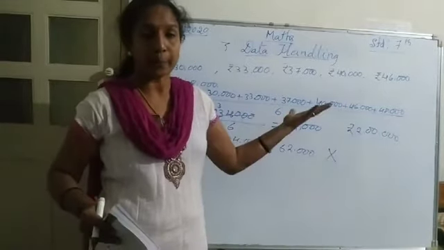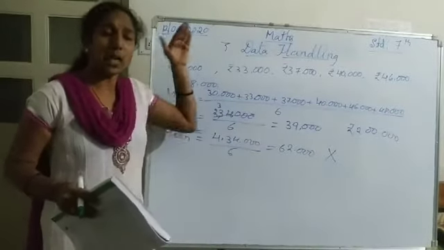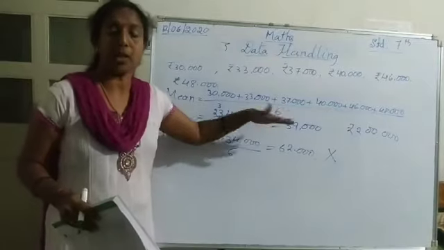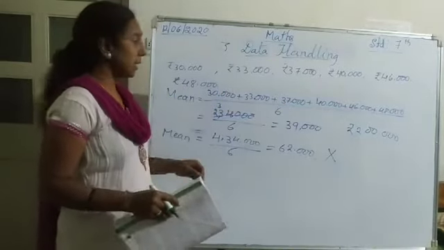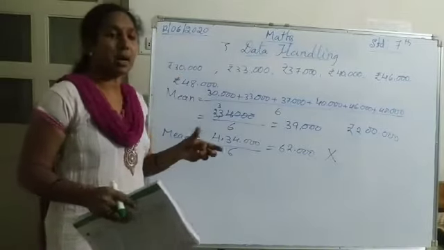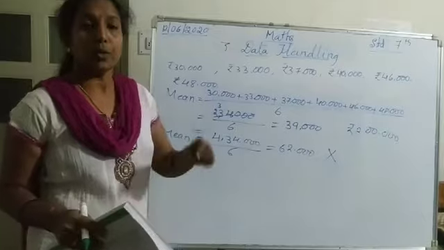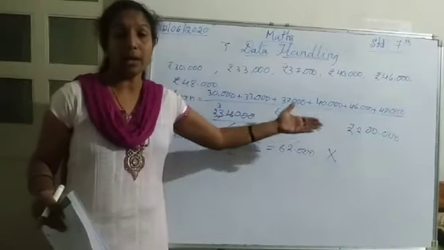Instead of adding a high-salary person, if I add a very low-salary person, then also the average will differ. So for some data the mean will not be good. For example, here I have taken a high value.